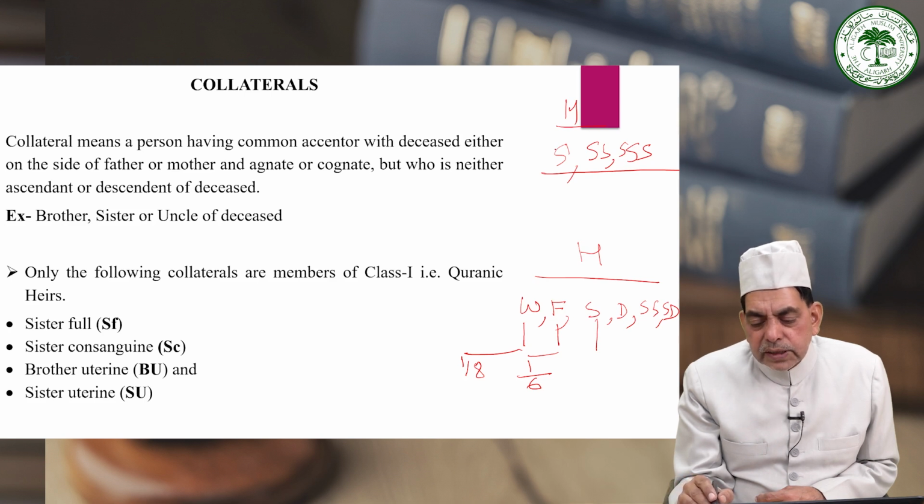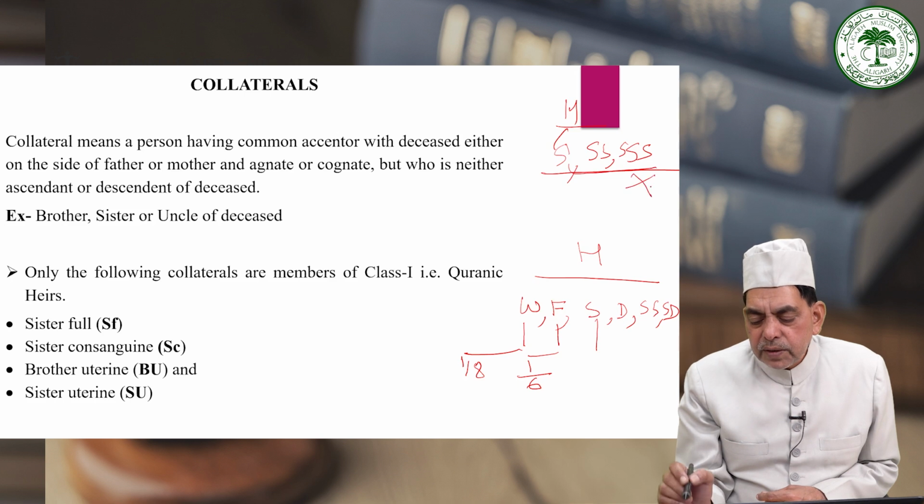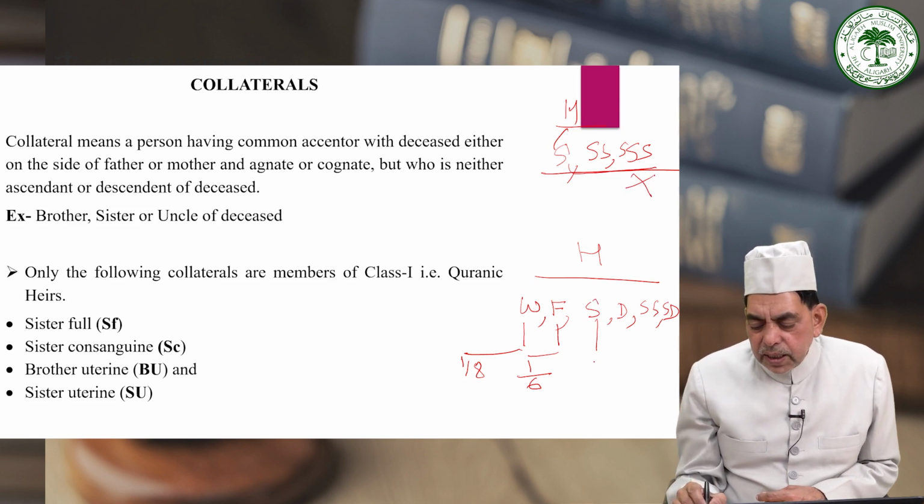So here only the son will be entitled to inherit, and he will have preference over the rest, that is the son's son and son's son's son, and they will be excluded. Only the son will be entitled to inherit as a residuary class heir, and he will take the entire residue. So far as the son's son and son's daughter are concerned, both will be excluded.